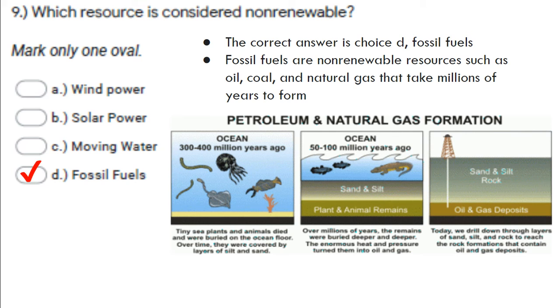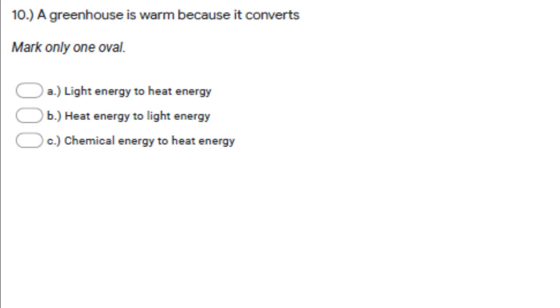Right, so wind power, solar power, moving water are all resources that can be renewed. It doesn't take a very long time to regain those resources. However, fossil fuels like petroleum and natural gas, it took 300 to 400 million years ago for them to turn into these little sea critters that died and their bodies became a type of stored energy, for them to turn from that into our oil and natural gas deposits now. So they are considered non-renewable because we can't get them back until a very, very long period of time has passed.